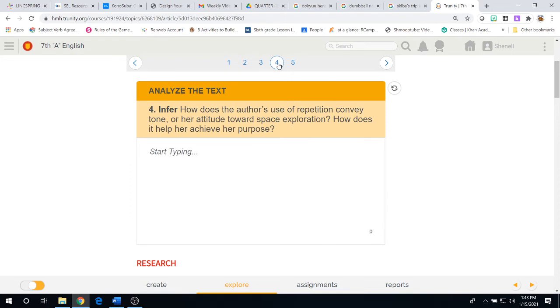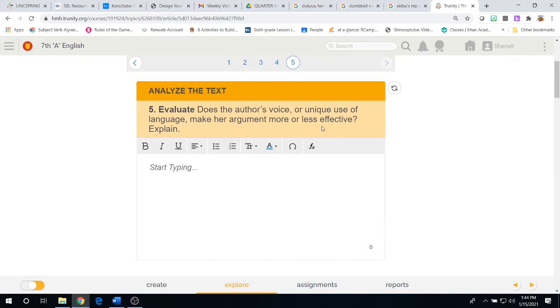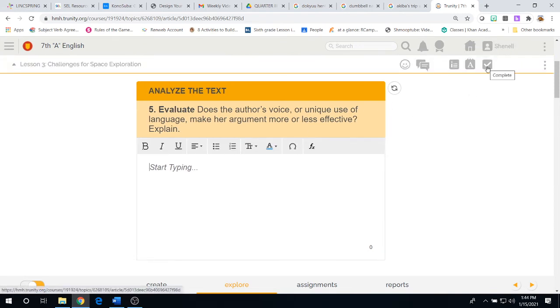Question 4. How does the author's use of repetition convey tone or her attitude towards space exploration? How does it help her achieve her purpose? So the question is basically asking you, by the author repeating her tone towards space exploration, or her attitude, how does that make you understand what the purpose of her writing is? And finally, question 5. Does the author's voice or unique use of language make her argument more or less effective? This is your perspective. This is your point of view. You tell me what your opinion is on that. And once you guys are done, you hit the check button.